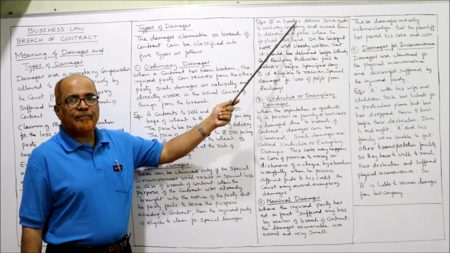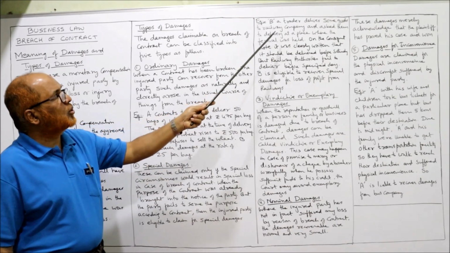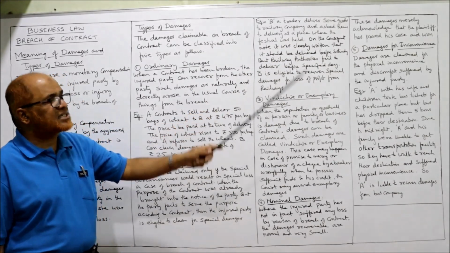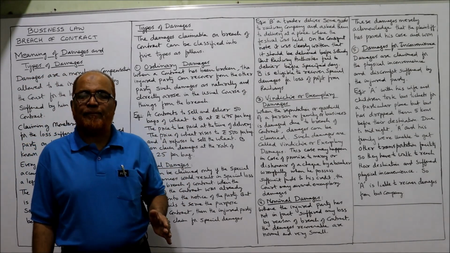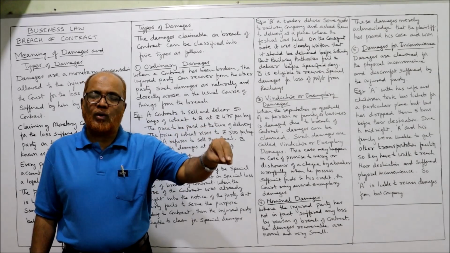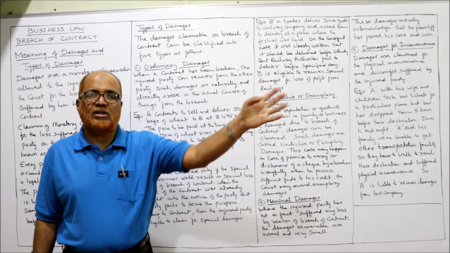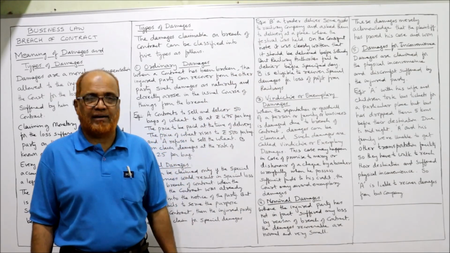B, a trader. B is a businessman. A trader delivers some goods to a railway company and asks them to deliver at a place where a festival was held. He delivers some goods to the railway company and asks them to transport these goods to a particular place where a festival was held.